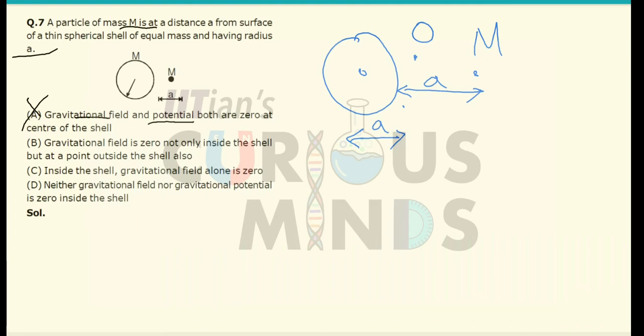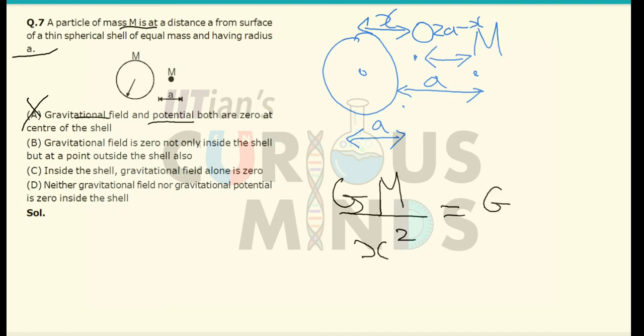Let its distance be x from the center of the shell, and the other distance will be 2a minus x. So at this point the gravitational field is 0: G M divided by x square will be equal to G M divided by 2a minus x the whole square.